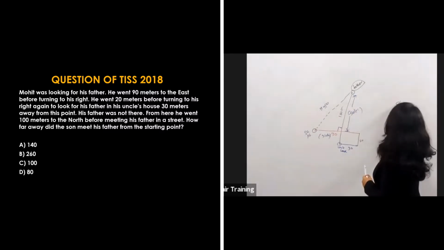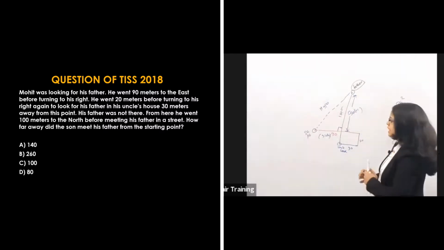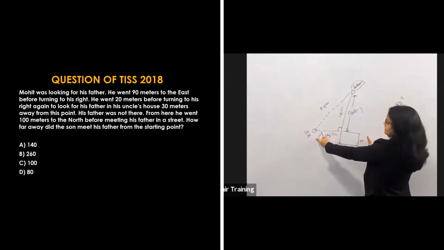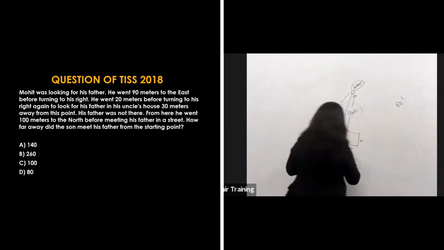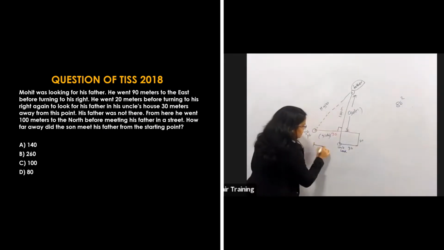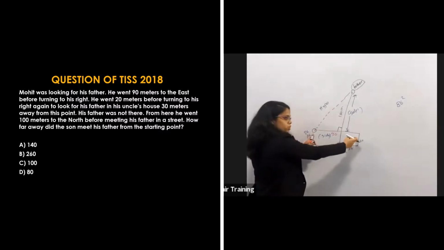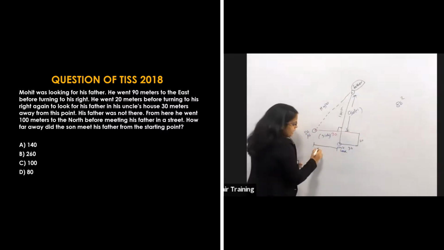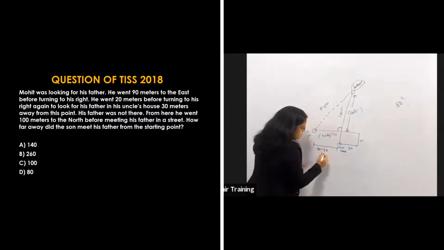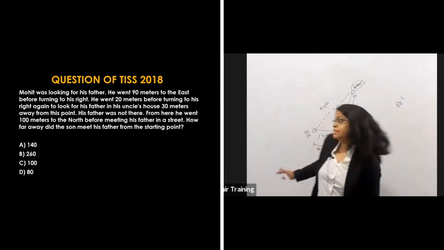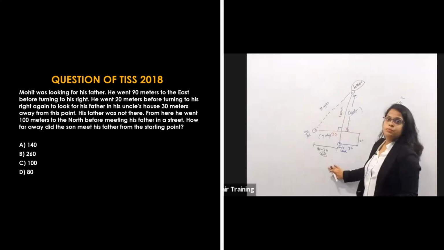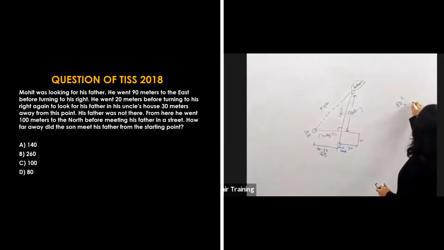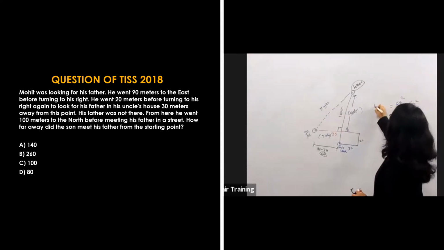So side 1 square, that is 80 square. And side 2, that total was 90, but this one is my side 2, right? My side 2 is only this distance. If this total was 90 and this is 30, that means this distance will be 90 minus 30, that is 60. So my side 2 will be 60 kilometer. So 80 square plus 60 square will be equal to hypotenuse square, right?